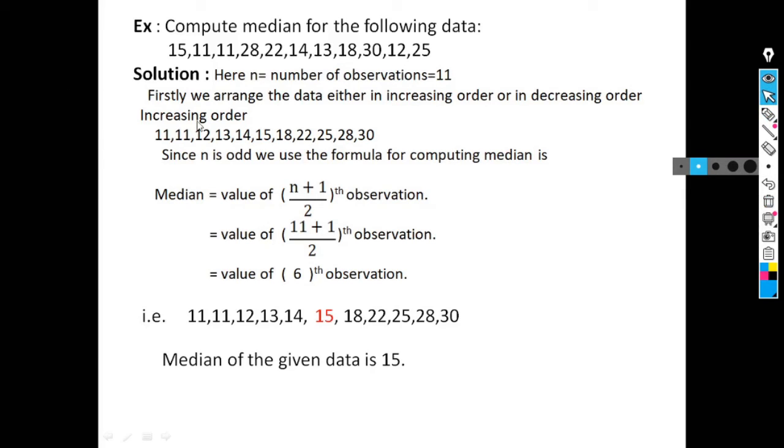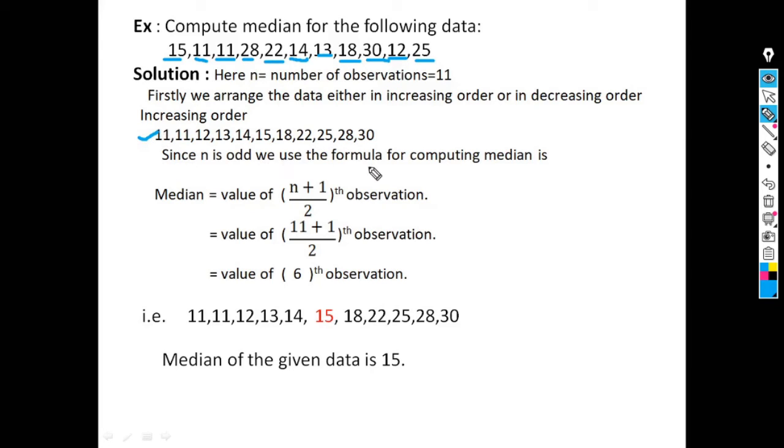Here n is odd, so the first step is we have to arrange the data either in increasing order or in decreasing order. Suppose we arrange the data in increasing order. Increasing order means from the smallest observation to the largest observation. So the smallest observation is 11, then 11, after that 12, then 13, then 14, then 15, 18, 22, 25, 28 and 30. Means we arranged the data in increasing order.